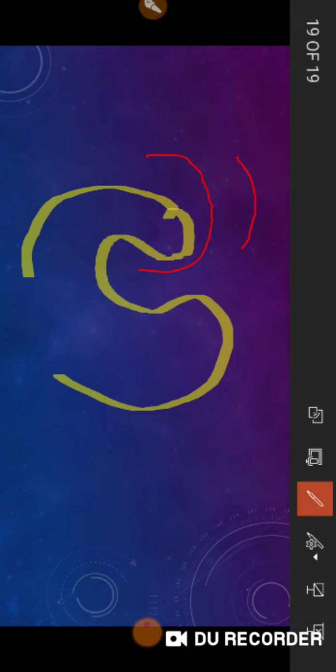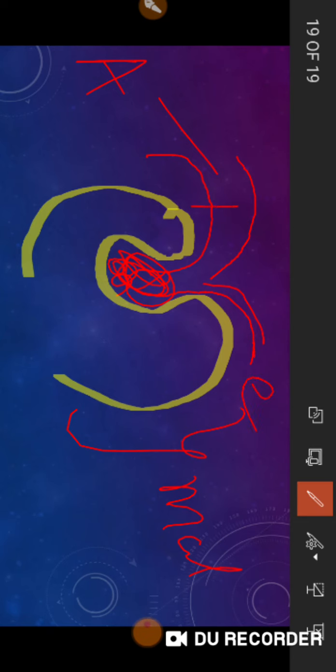The diameter of the afferent arteriole is more than the diameter of the efferent. See, the efferent diameter is very small, and this is the network of the glomerulus. Combinedly, this one is the Malpighian corpuscle. This one is the afferent, this one is the efferent. Diameter of afferent is more and diameter of efferent is less.